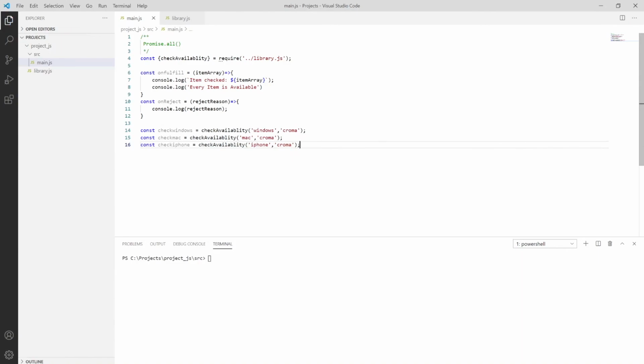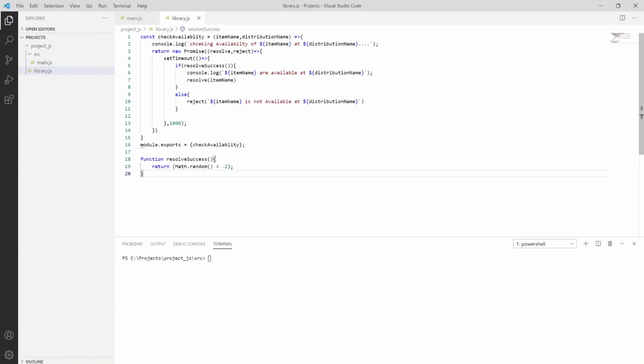Save it using Control S and then go to the library, just to produce a result.